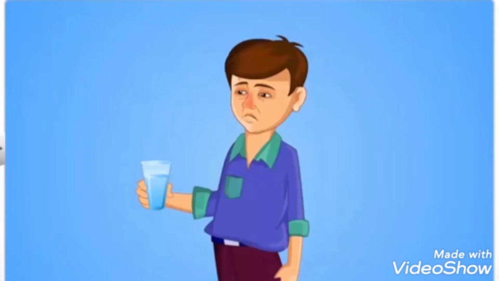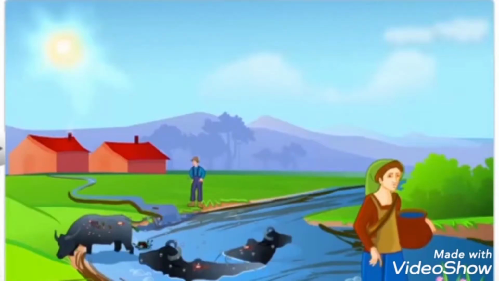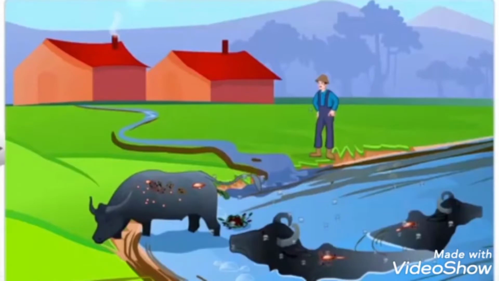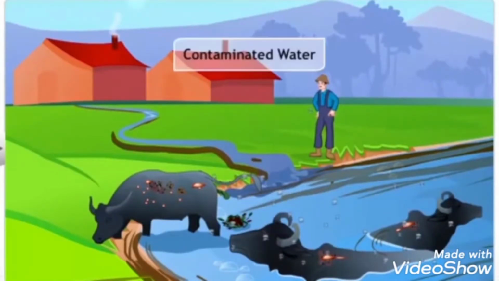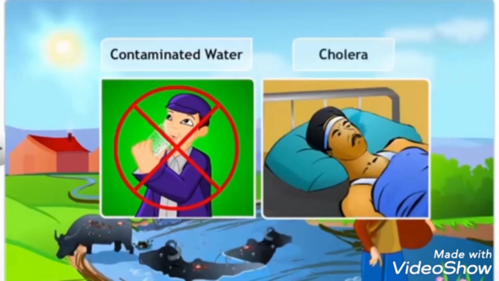Diseases can also spread through water. When the excreta of humans and animals suffering from infectious diseases get mixed with drinking water, it becomes contaminated. This kind of water is not healthy for drinking. Cholera, for instance, is a waterborne disease.